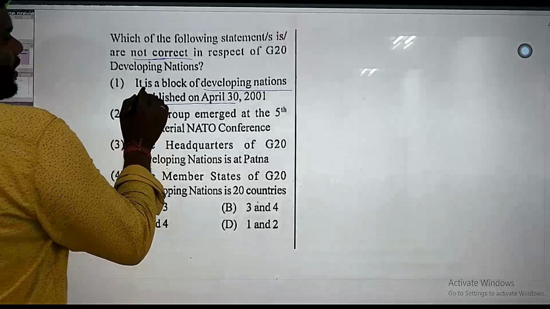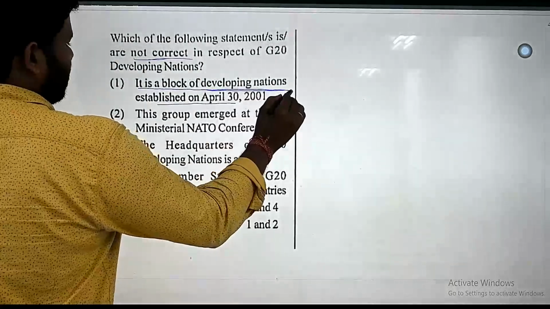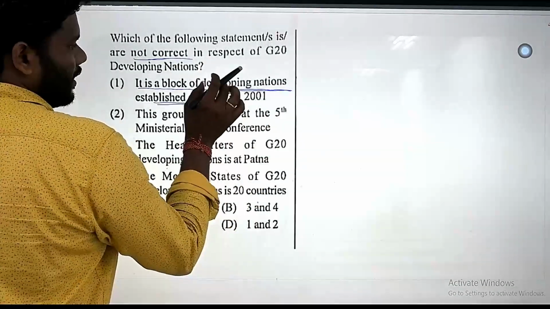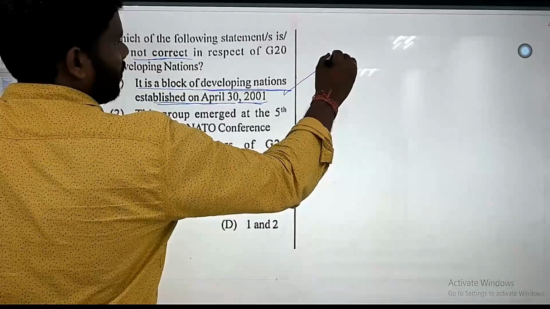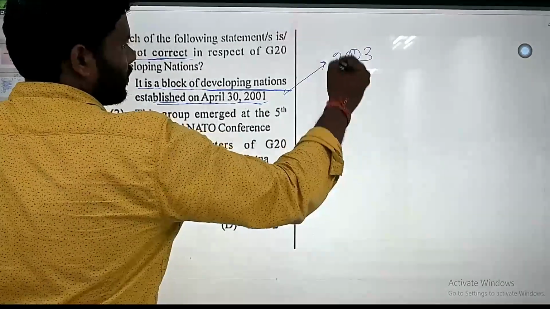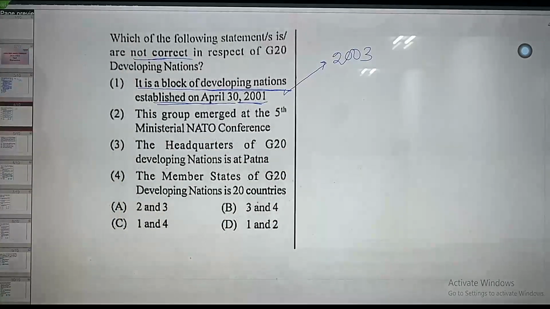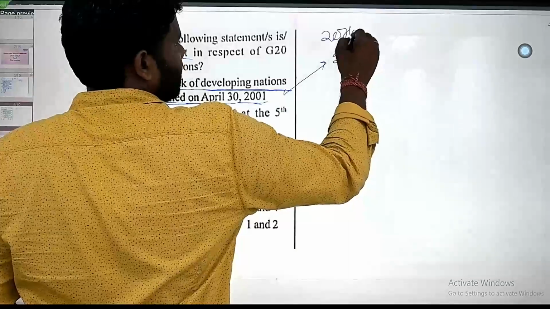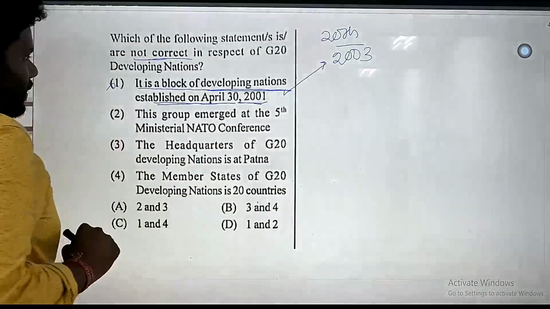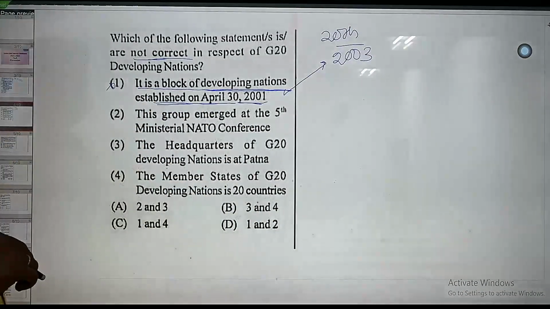It is a bloc of developing nations established on April 30, 2001. Rather, it was established on 20th August 2003. So this statement is not correct.